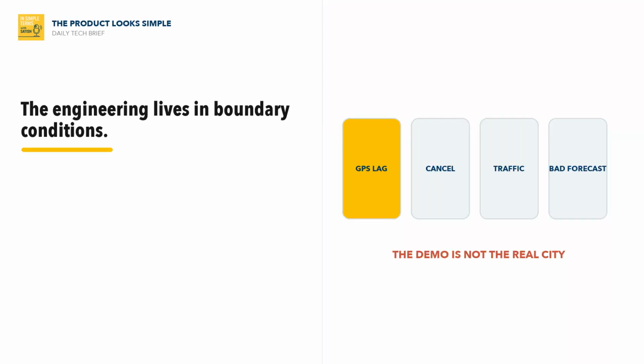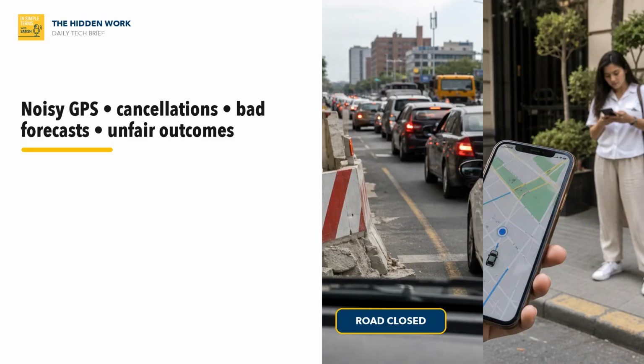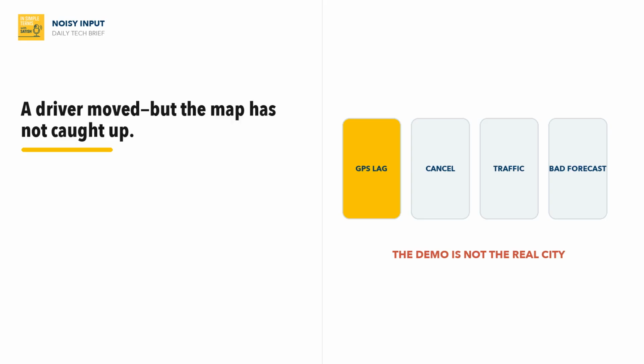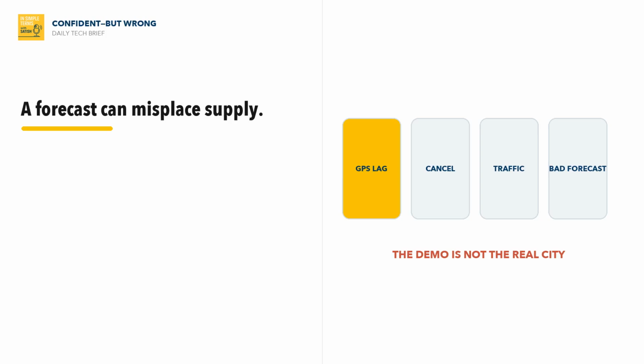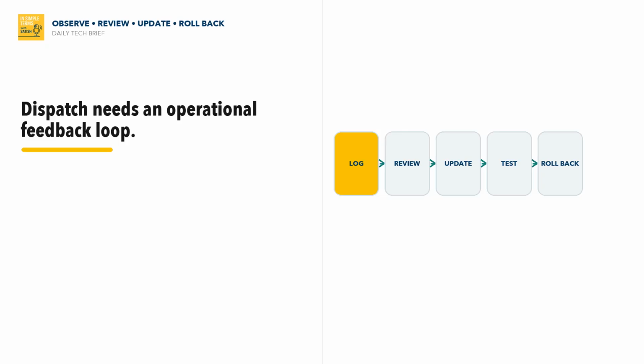This is why the topic matters for students and builders. The visible product may look simple, but the engineering work is in the hidden boundary conditions. What happens when the input is noisy? What happens when the user behaves unexpectedly? What happens when the system is confident but wrong? What gets logged, reviewed, updated, and rolled back?